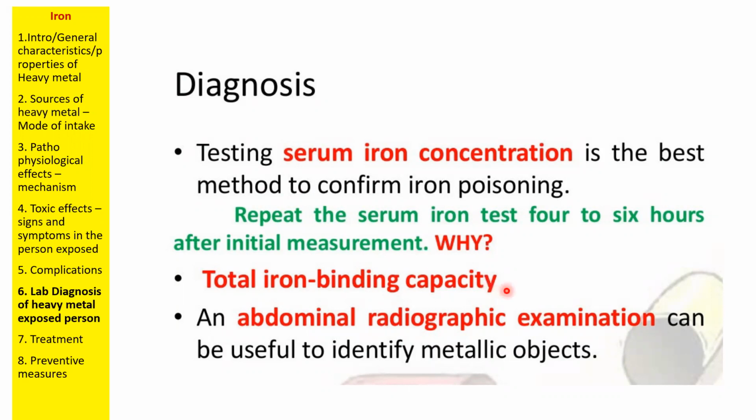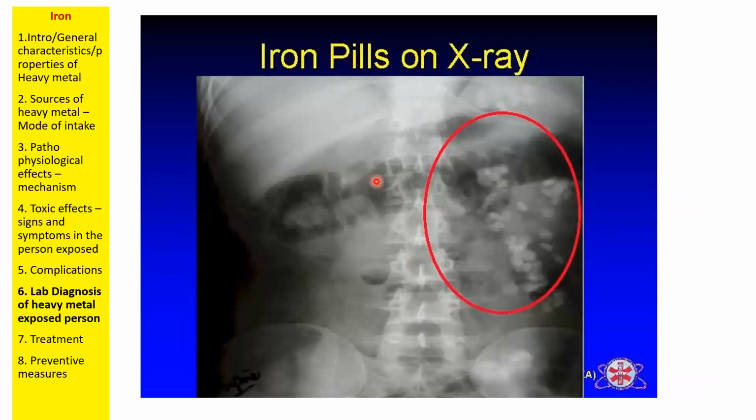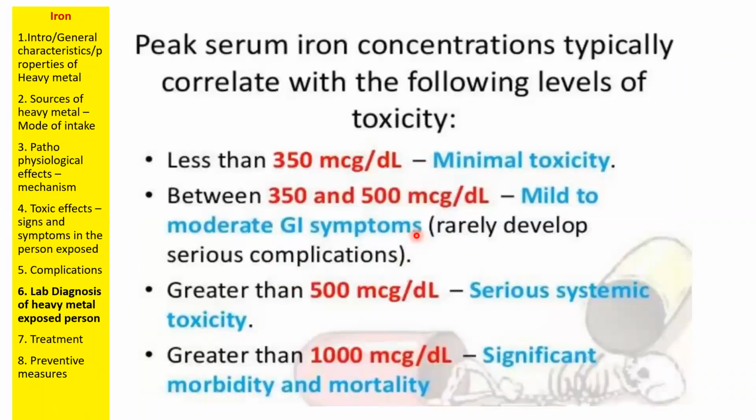Then total iron binding capacity is one more important test to assess the toxic effects in the body. Then an abdominal radiographic examination can be done. It is very simple: we take an X-ray of the patient and see whether there are any iron deposits in the body. I will show you that iron X-ray. Here, this is a patient who has taken iron supplementation. We can clearly see the iron tablets accumulated in the stomach. That means this patient's stomach has not digested the iron tablets. So this is one problem.